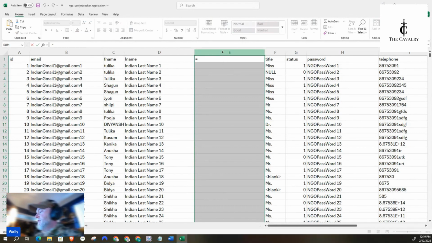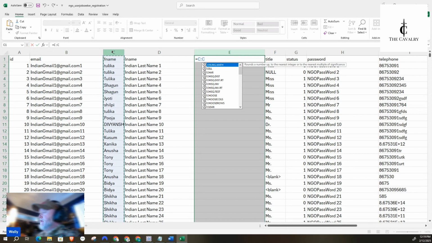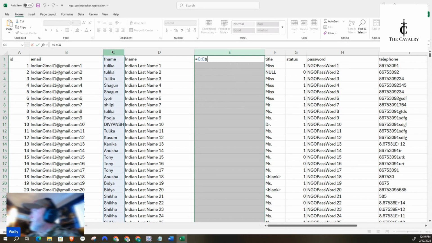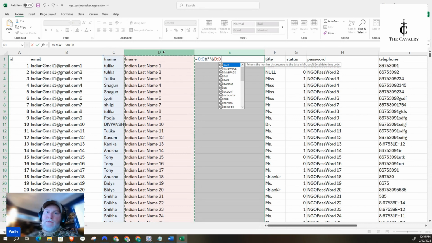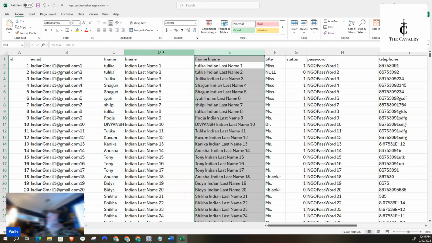You press equal, and then I'm going to click the first row, so first name, the first entry. And then quote, space, quote, and then I'm going to click on the second row. And you can see that it lined it up, and then I press enter. And okay, see, that worked. So I have the first name combined with the second name. That's what I'm actually going to use when I import this into Analyst Notebook.